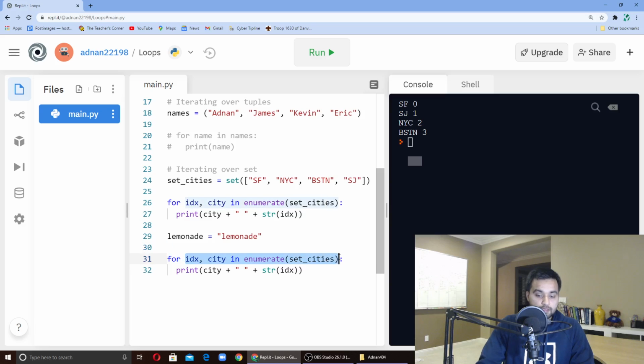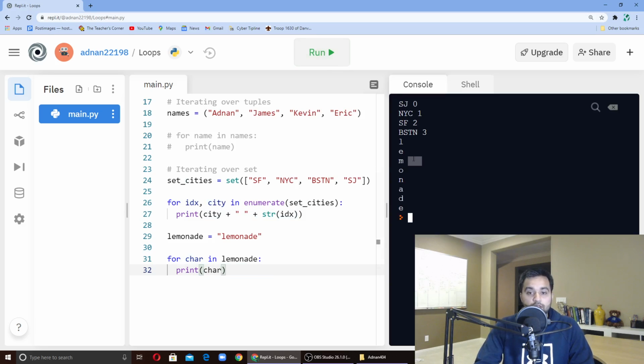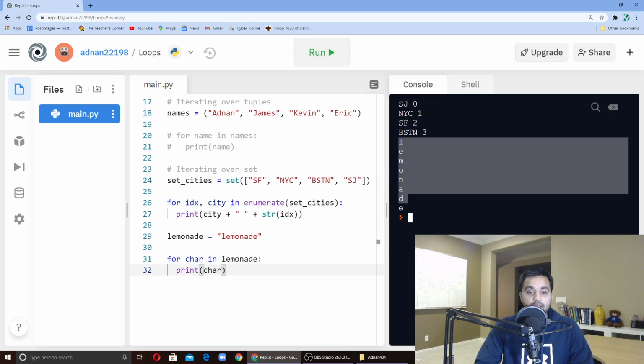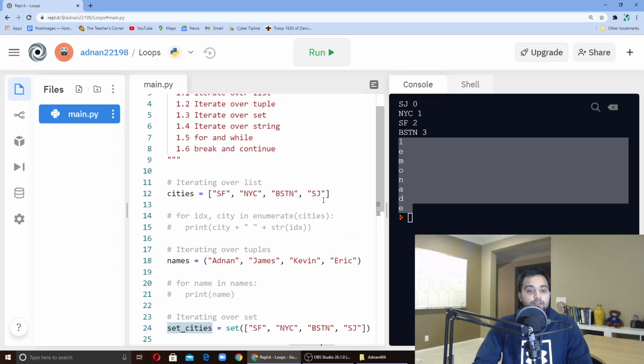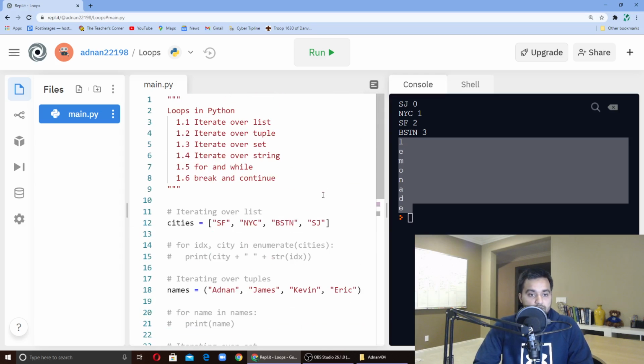Same thing, for char in lemonade, print char. Then I can run it, and it prints lemonade letter by letter. So that's that. Again, pretty simple. You can iterate over these four just fine.